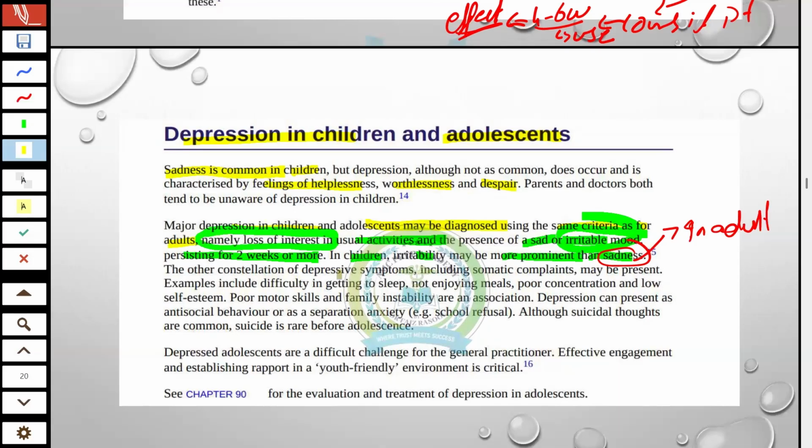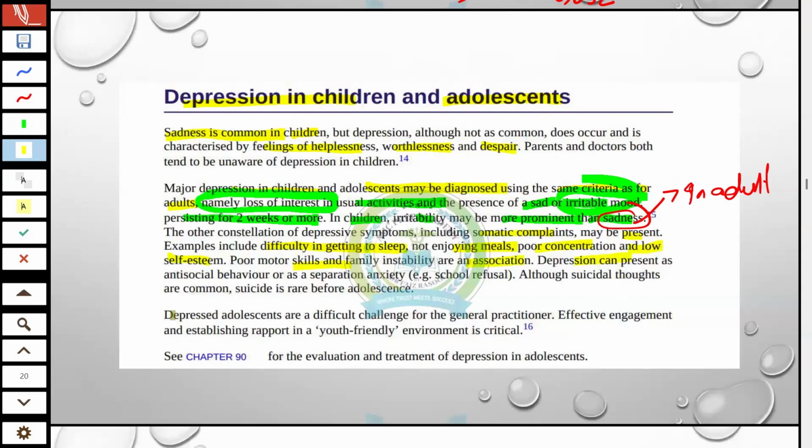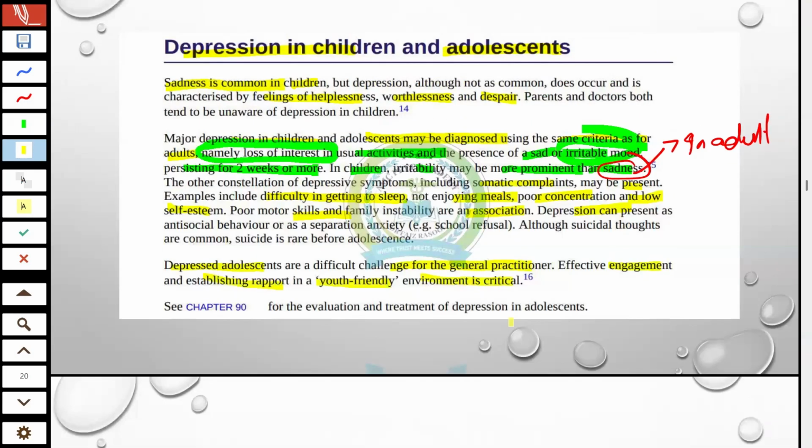The other depressive symptoms include somatic symptoms, for example difficulty getting to sleep, not enjoying meals, poor concentration, poor self-esteem, and poor motor skills. These are the features of depression in children. Depressed adolescents are difficult to manage for a general practitioner. Effective engagement and establishing rapport in a youth-friendly environment is critical.